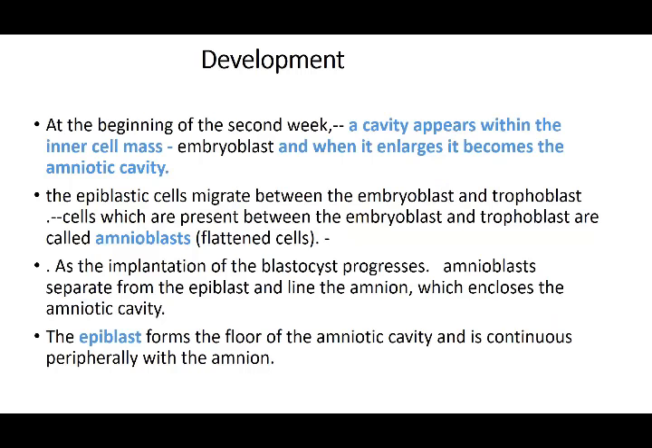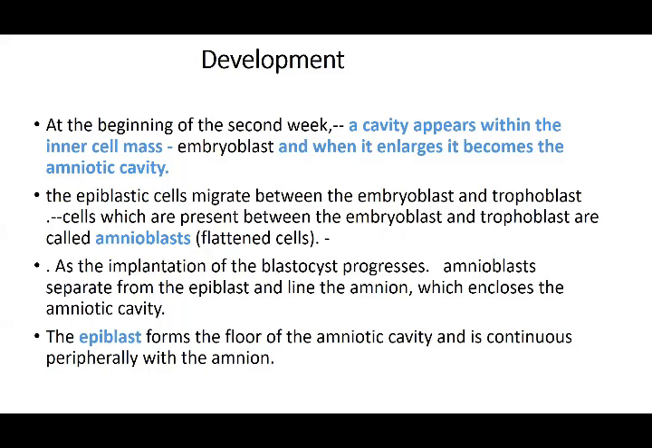Now, what exactly are the steps in which the development of the amniotic sac takes place? It starts at the beginning of the second week, when you have the bilaminar structure, epiblast and hypoblast. So recollect where we are. At that stage, a cavity appears in the inner cell mass, the embryoblast, which has the epiblast and the hypoblast. The embryoblast, when it enlarges, becomes the amniotic cavity, right? The trophoblast was the other layer, on the outside, and the embryoblast was the epiblast and hypoblast. This is going to extend as the amniotic cavity.